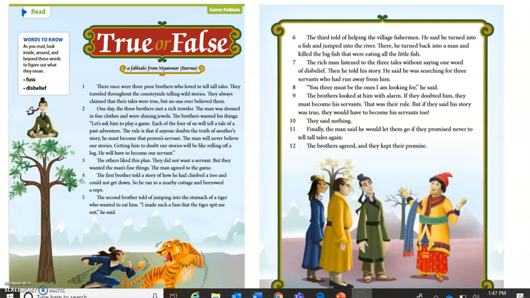Boys and girls, that was a pretty good story. And this story has a theme. Remember, a theme is a life lesson. So discuss with someone in your home or a friend to figure out the theme for this story.